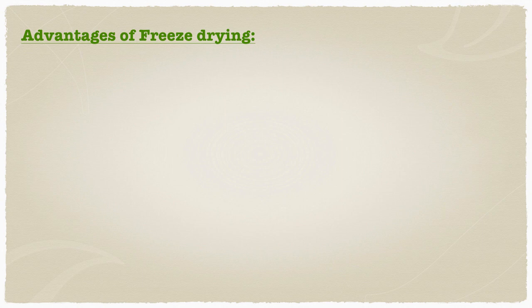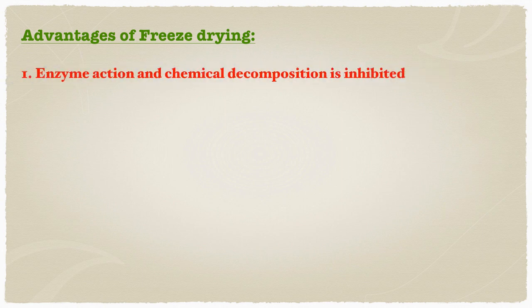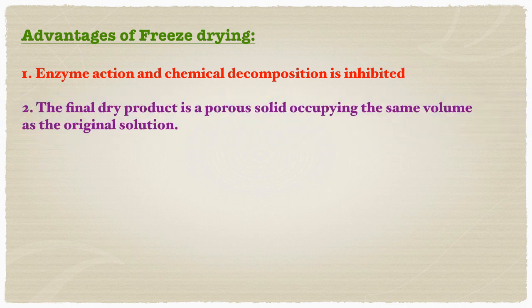So what are the advantages of freeze drying? First, enzyme action and chemical decomposition are inhibited as drying occurs at very low temperatures. That's why enzyme action and chemical decomposition, such as hydrolysis, is minimized. Then the final dry product is a porous solid occupying the same volume as the original solution, as we saw in the previous slide.